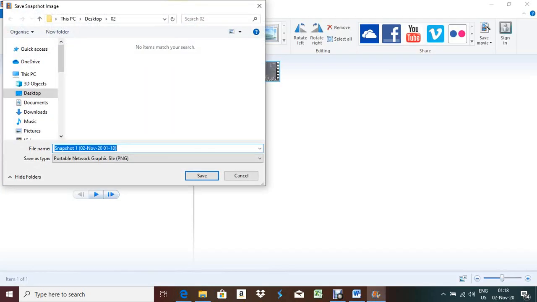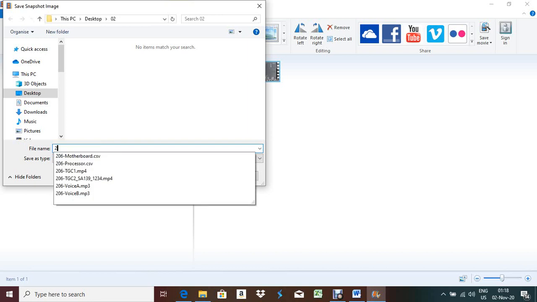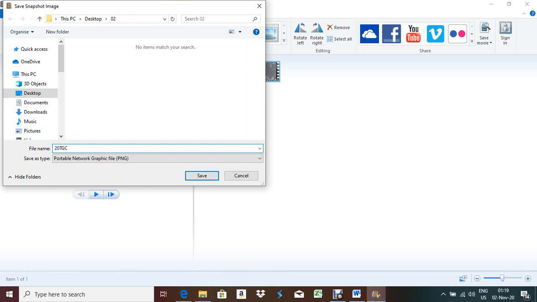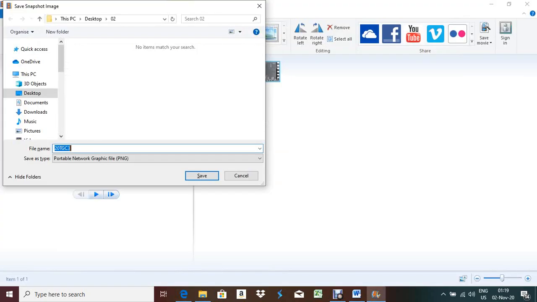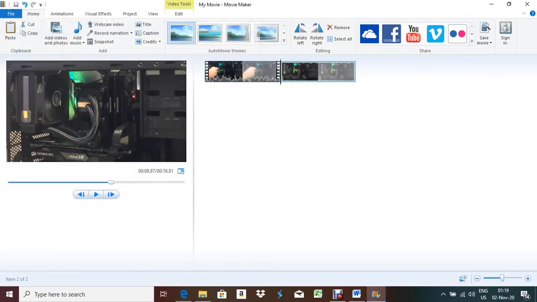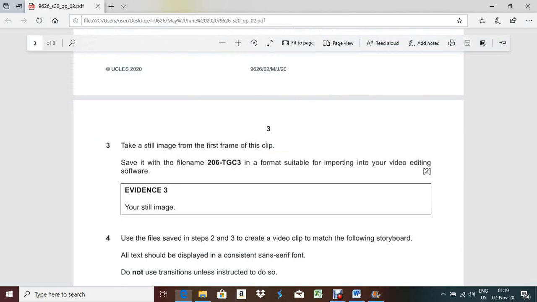So select snapshot, and you have to save it like 206 hyphen TGC3, 206 TGC3 in the format. Okay, now save, right? So you can make this one small, this is your clip, and what they're asking, take a still image from format. Okay, evidence 3.